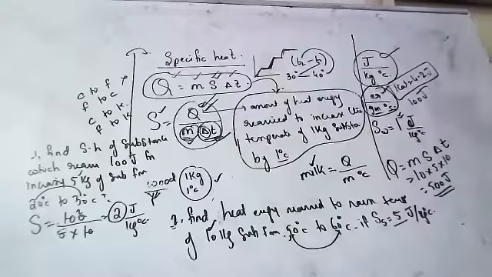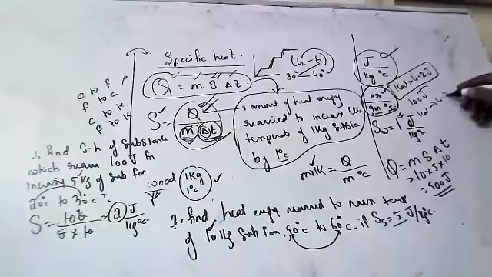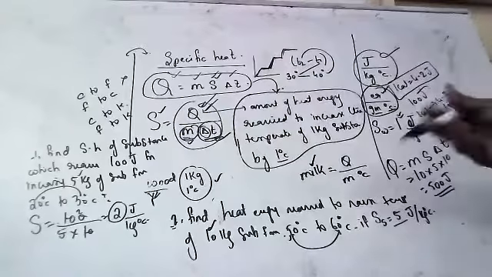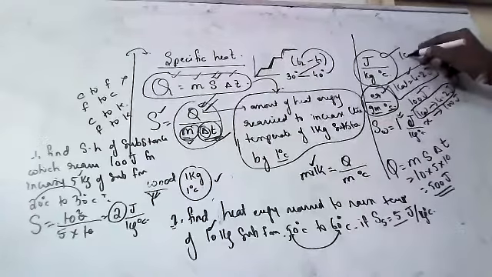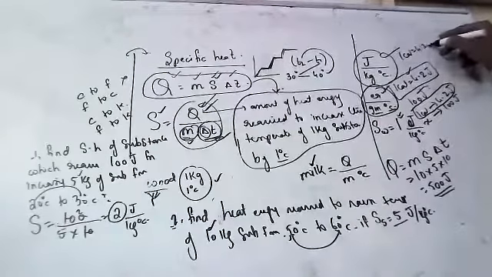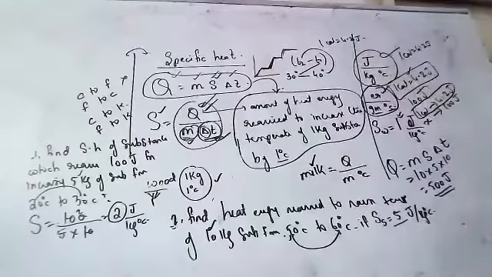Convert into calories. 1 calorie is equal to 4.2 joules, so 100 joules is equal to how many calories? That's a cross multiplication. Don't forget, children.